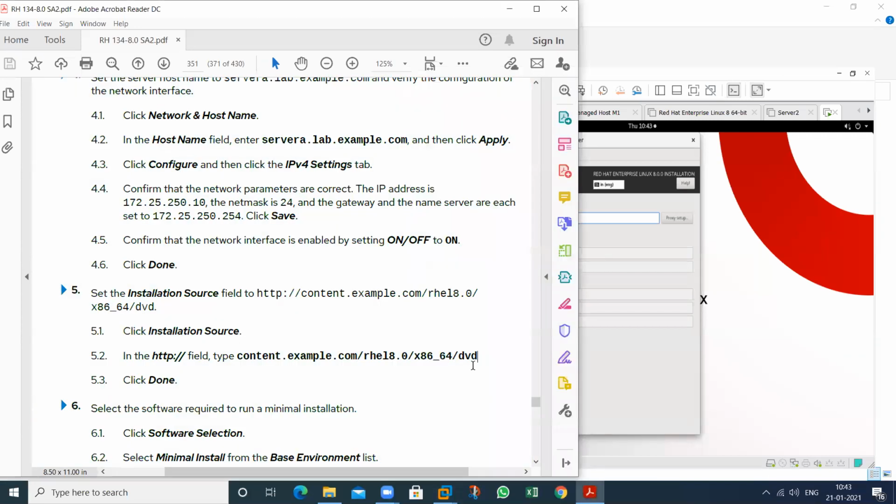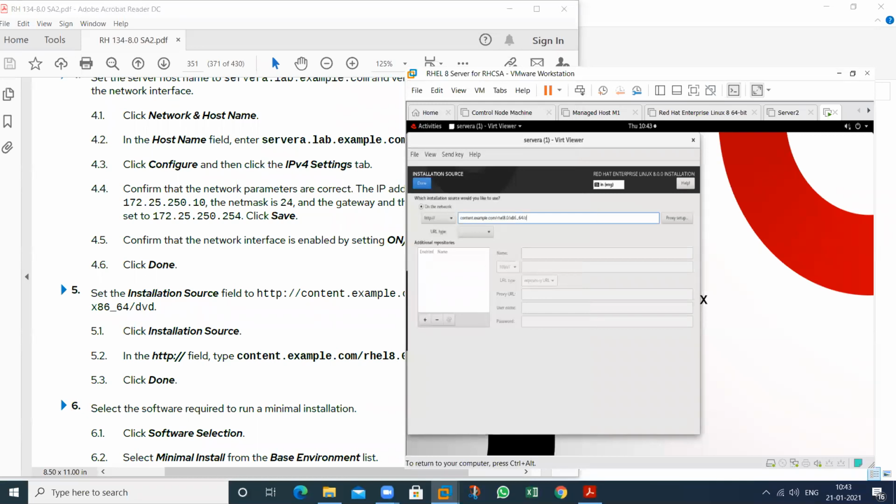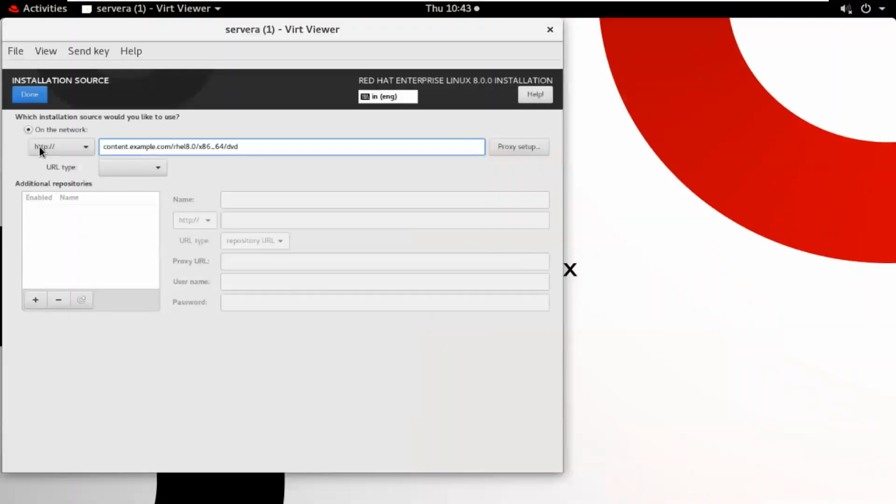In this particular folder, we have another folder, that is DVD. So that is http. We also have other options, but at this time we have this particular protocol. By using this protocol, we can use this particular DVD. So this is my server name, and this is the folder. This is again a folder. In this DVD, then just done this one.